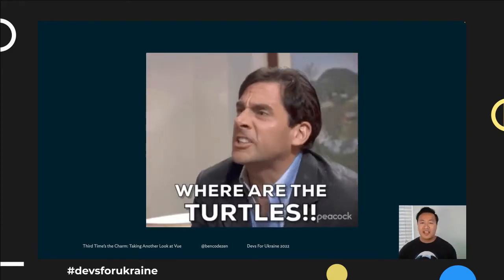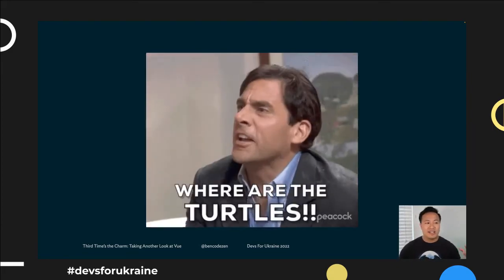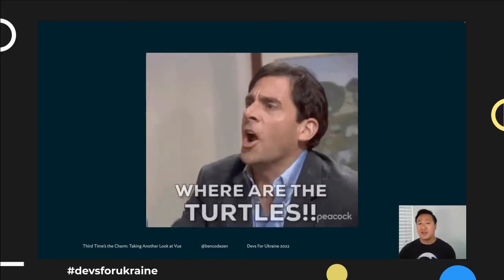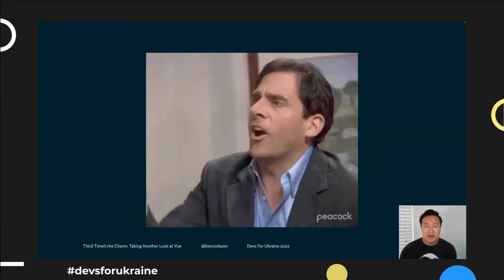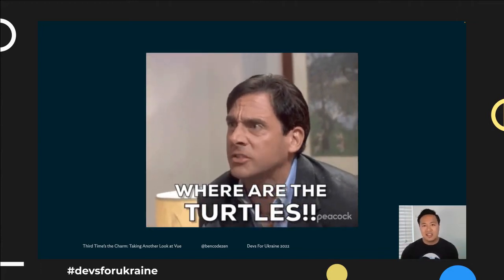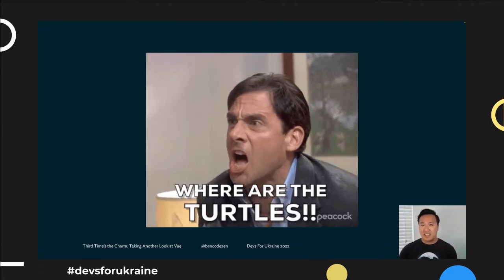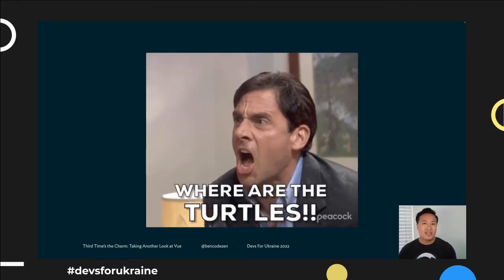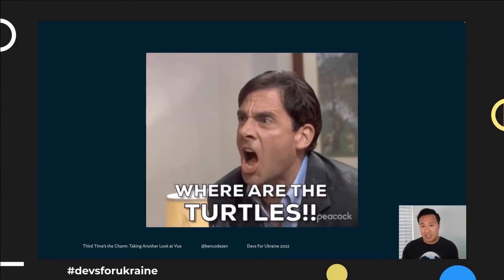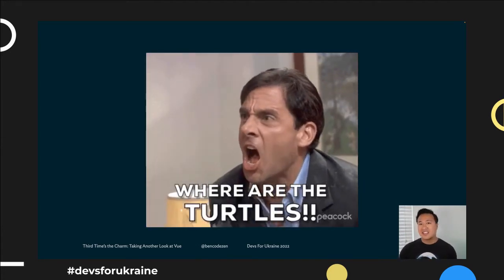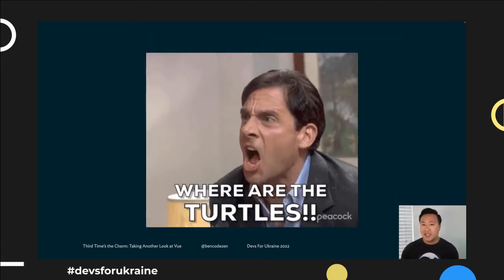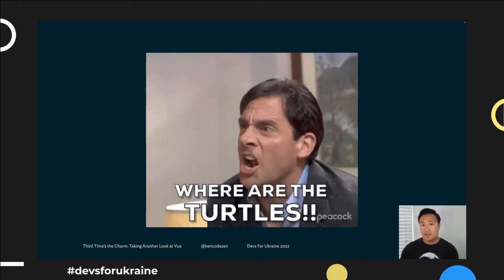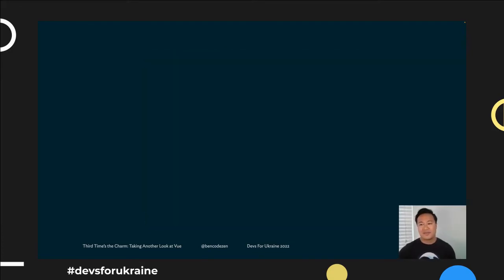And so, in case you can't see the GIF here, here is Steve Carell from The Office, where he asks, where are the turtles? And so we had a lot of that. We had a lot of, where is Vue 3? And when can we get all these new shiny things? But we did release, and so I want to talk to you about some of the things that have come with Vue 3, hence the title of the talk, Third Time's a Charm, taking another look at Vue 3. Because there might be some new things in Vue 3 that might change your mind about whether Vue is a framework you might want to give a shot.